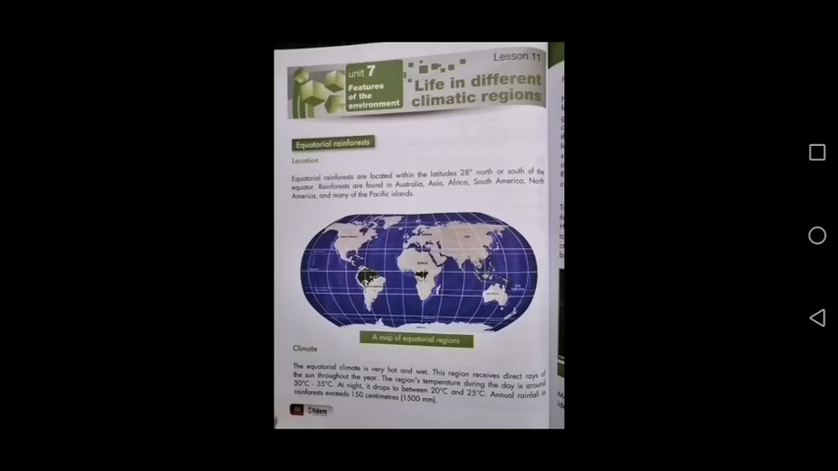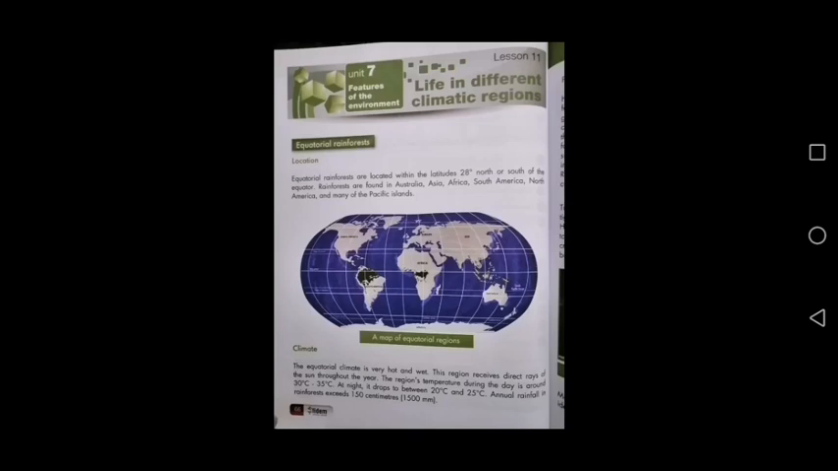Today in class we will start our August assignment and the first topic for this month is lesson number 11, life in different climatic regions. In this chapter we will study the surviving lives in different regions. Today I will give you a brief introduction of this chapter. So class, listen to me carefully and let's start with the equatorial rainforest.